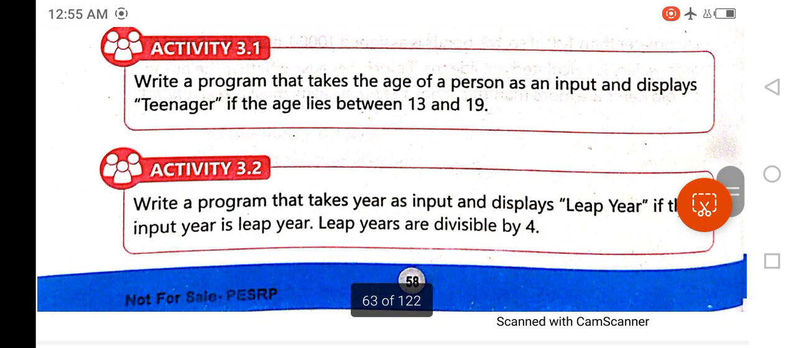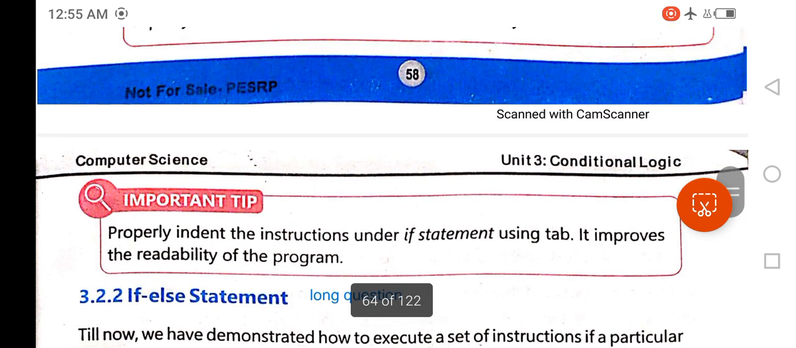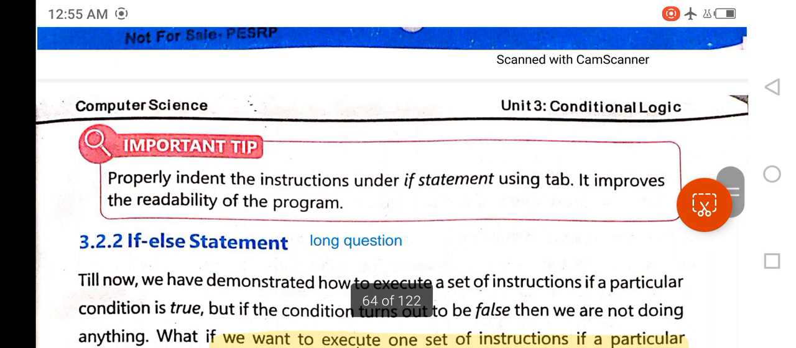Then there are two activities which I have explained in an earlier video. You can see it from there. I will inshallah also demonstrate these examples in CIDE and show their working.